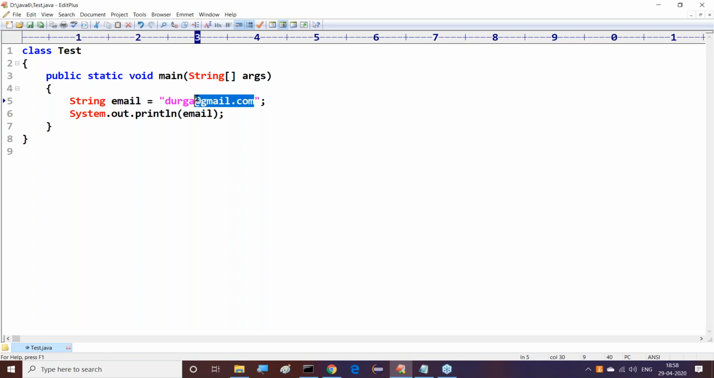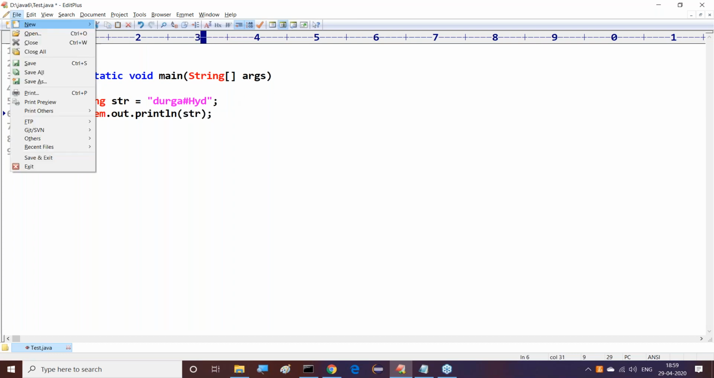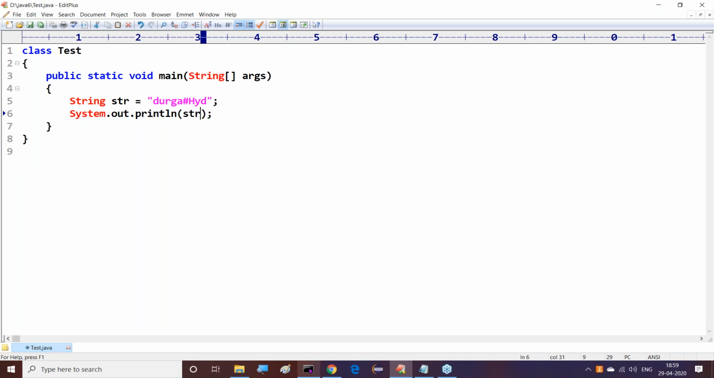Can I use some other thing, like the hash symbol? Hash Hyderabad. Is it possible there? I'll give one example also for this. The hash symbol is possible. Just observe this clearly, what we are able to get when we use this hash symbol.